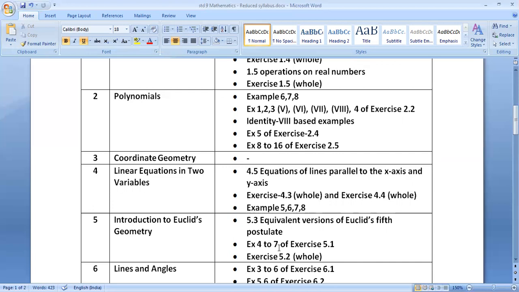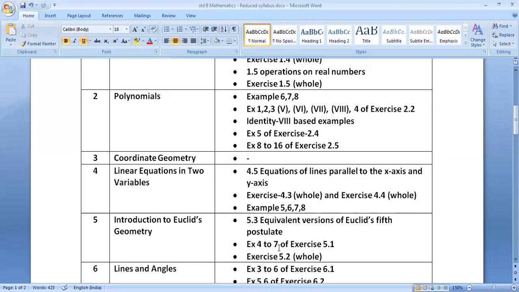Included. Axiom 5.1, given two distinct points, there is a unique line that passes through them. Included. Postulate 2, a terminated line can be produced indefinitely. Included. Postulates 3, 4, 5 are also included.